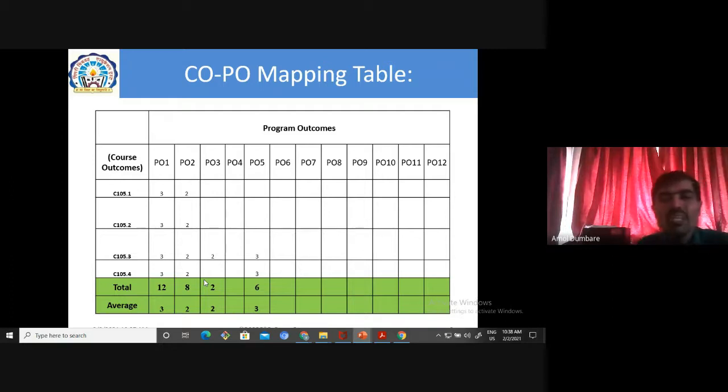Getting? This will not be asked in your examination, but when the NBA committee visits our college, at that time they can ask how the mapping is done for a specific subject like PPS or any chemistry subject. So you have to remember only this table. CO1 is mapped with PO1 and PO2. Then CO2 is mapped with PO1 and PO. Here we have written 3, 2s. These are the levels. 3 is highly mapped, 2 is moderately mapped, and 1 is low mapped.